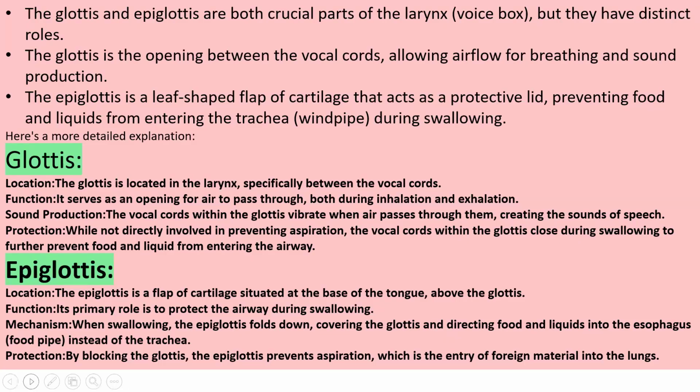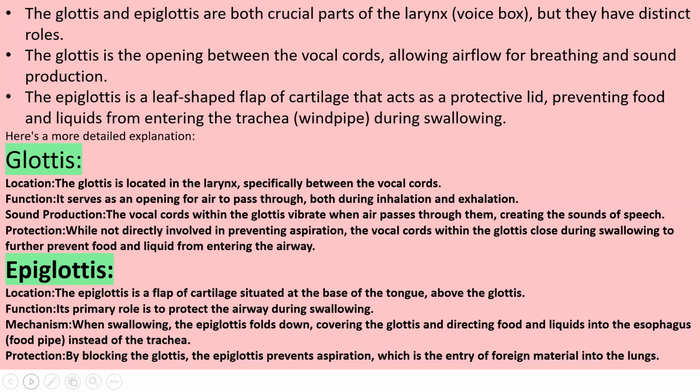So glottis and epiglottis. The glottis is located in the larynx between the vocal cords. We have also seen it is an opening for air to pass through during both inhalation and exhalation. It helps in sound production and also in protection. The epiglottis, a flap of cartilage, is situated at the base of the tongue above the glottis. Its primary function is to protect the airway during swallowing.